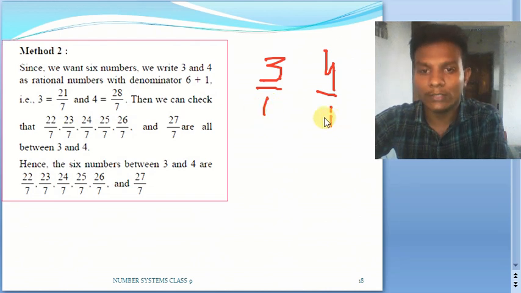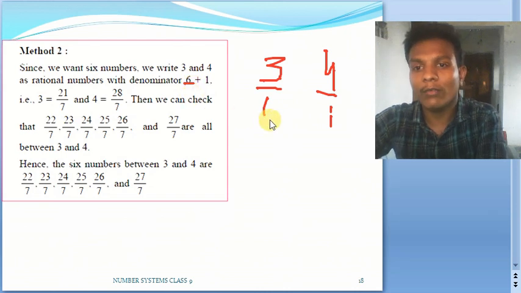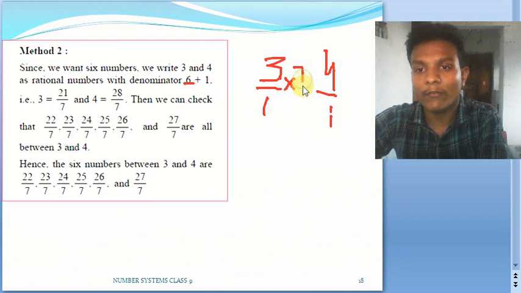Now just see the number of numbers we have been asked for. We are asked to find 6 numbers. So obviously we will multiply both the numbers with one number more than what has been asked for. Here I will multiply with 7 by 7. Why? Because when you multiply the numerator and denominator by the same number, the value won't be changed.